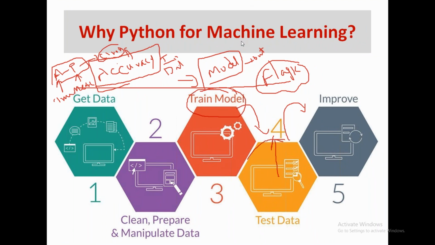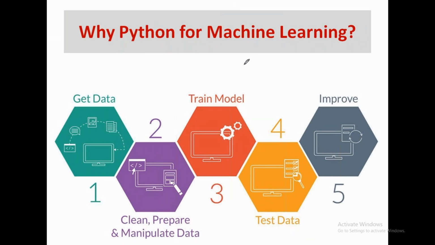For finding accuracy, we are going to use the library called scikit-learn. This is the library we are going to use to test your model for its accuracy. After testing for accuracy, we are going to use Flask. Flask is a web framework.